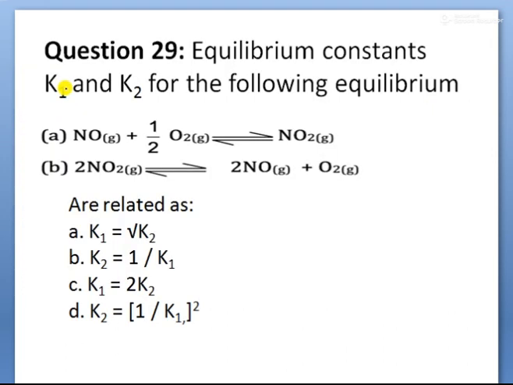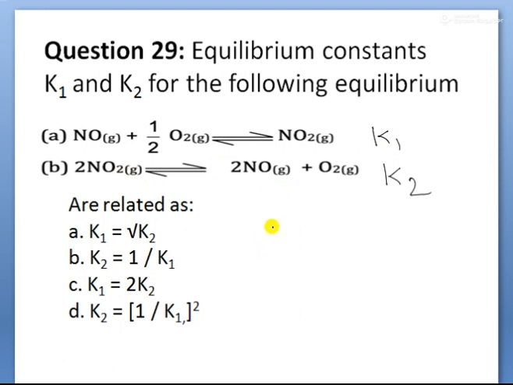Next children, the equilibrium constants K1, K2 of the following reactions are given, and we are asked how they are related. Suppose this equation's equilibrium constant is K1, and this equation's constant is K2. So what is the relationship, children? Observe the first reaction and second reaction. Your NO plus O2 gives rise to NO2. In the second reaction, 2 NO2 is there. The reaction is reversed as well as multiplied by 2.